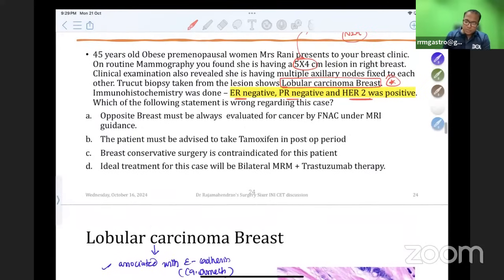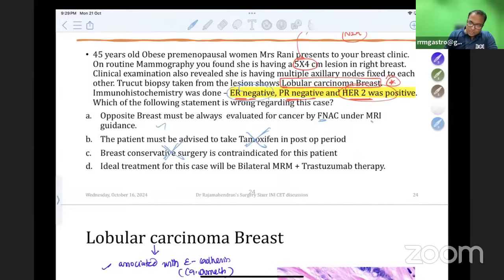And according to this question, ER-PR negative means no hormone receptor therapy is needed, only HER2 positive, so I will give only trastuzumab. So the opposite breast must be biopsied, as cancer can be picked up by FNAC under MRI guidance. True. Tamoxifen in the post-op, how can I give? ER negative, so no use of tamoxifen.